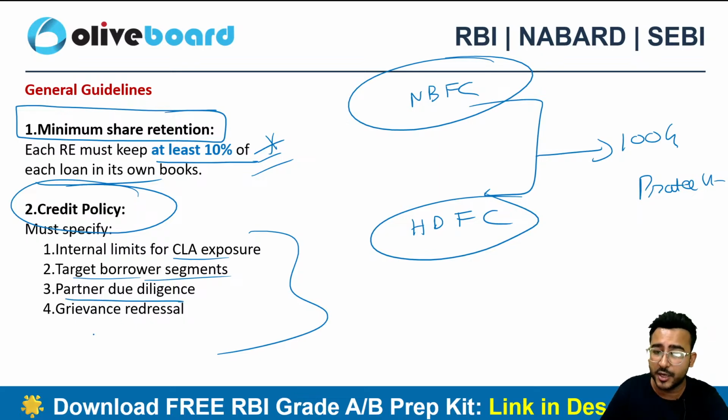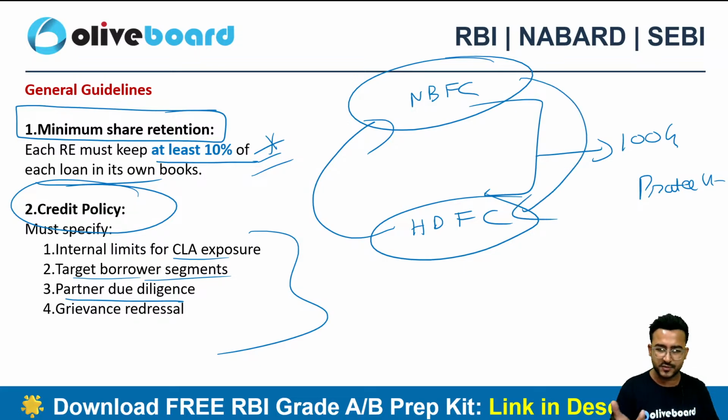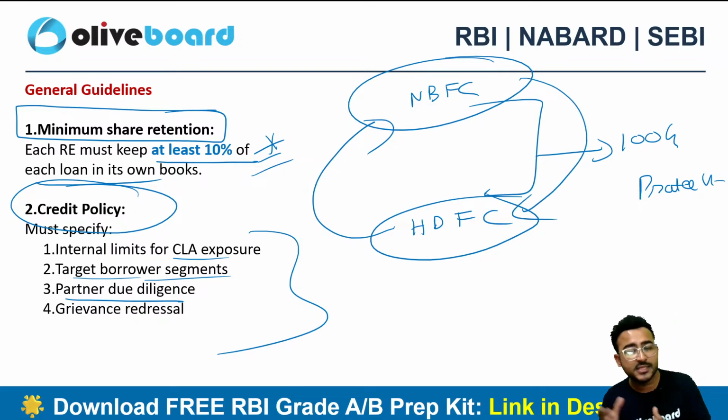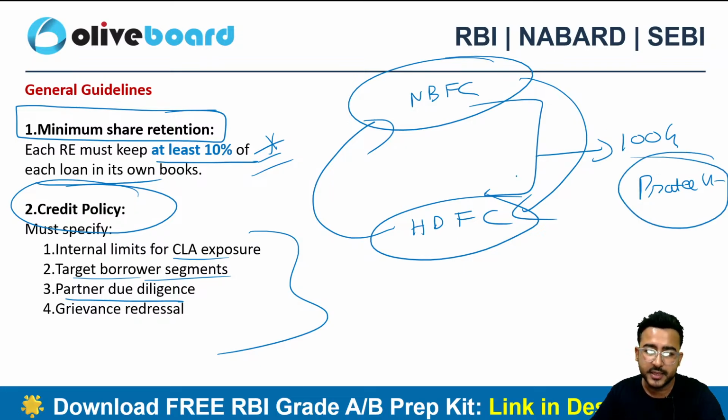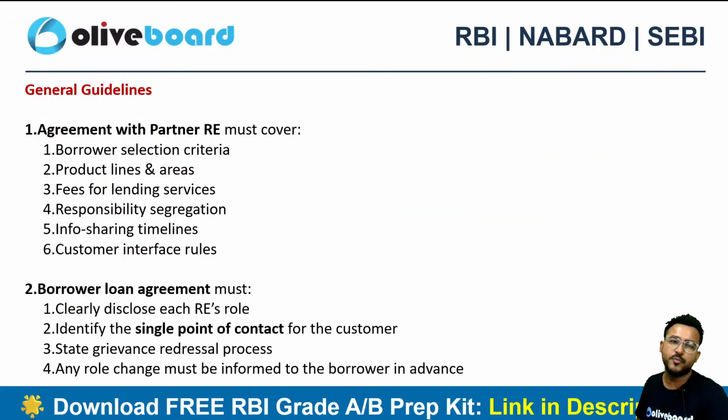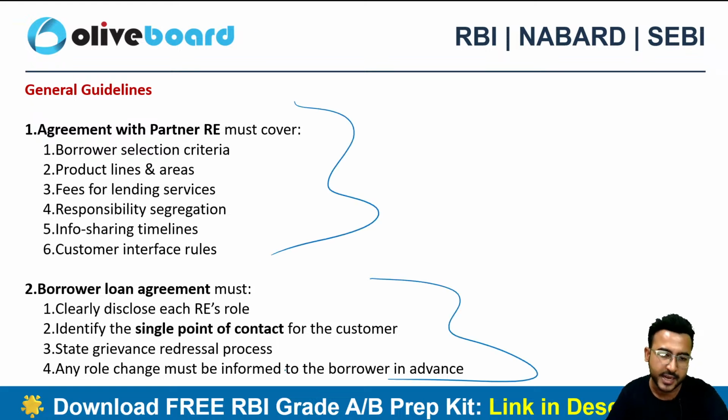There should be partner due diligence. HDFC Bank should check the practices of the NBFC, and the NBFC should check the practices of HDFC Bank. There should be grievance redressal as well. Let's suppose the borrower has any problem or complaint, who is going to take that complaint? It should be crystal clear so that there are no disputes later on, and that's what is stated here in the guidelines.